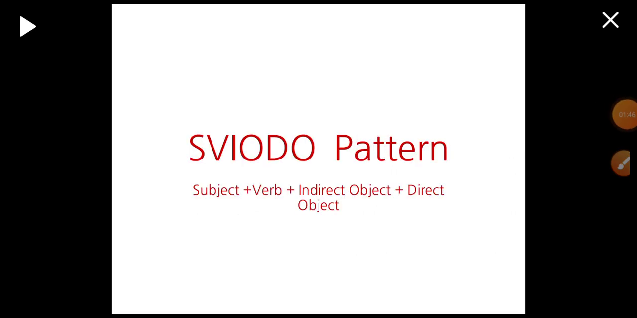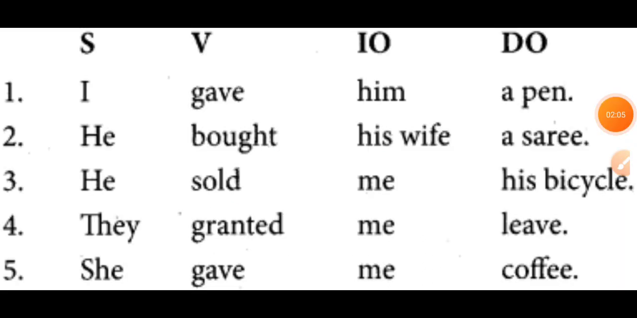Next, let us study the SVIODO pattern. What is the SVIODO pattern? It is subject, verb, indirect object and last direct object pattern. That is called the SVIODO pattern. Let's see the examples. These are the examples of the SVIODO pattern: indirect object and direct object.